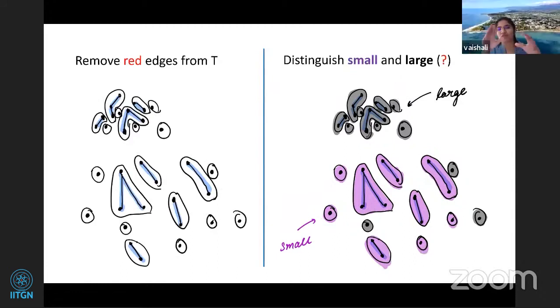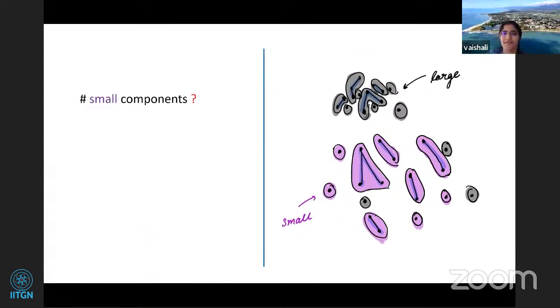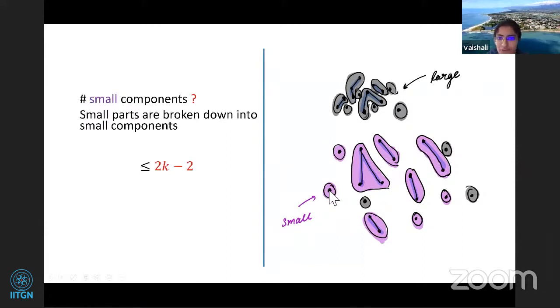So the small components comprise of only order S vertices. Yeah, so that is why they're like this. But is this 2k minus 2 part clear? Because now we have enforced that only the edges inside these small components are colored blue and the others are red. So when you remove the red, you're never breaking the small components which are together in the tree. And how many of them can be there? There can be at most 2k minus 2 of them.